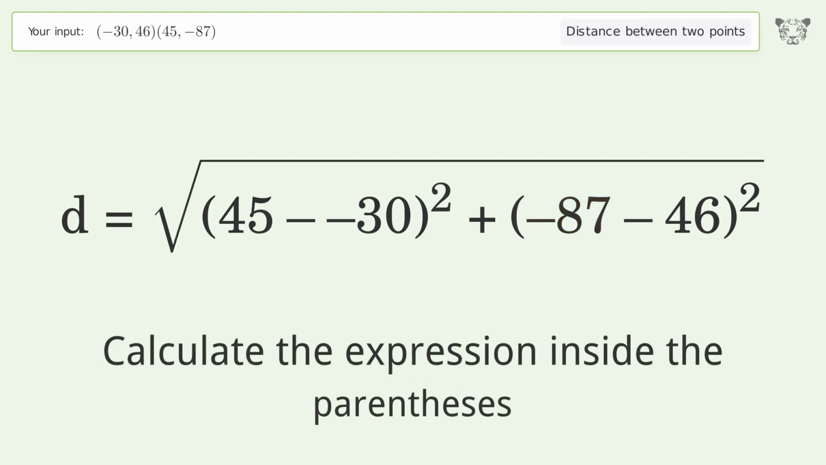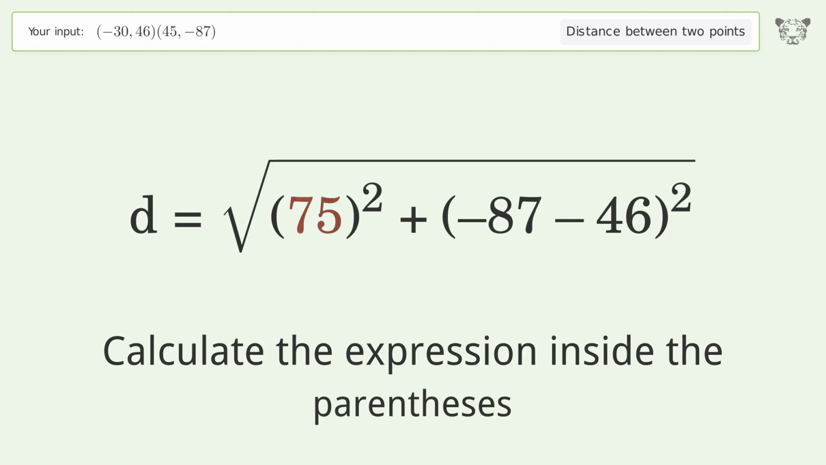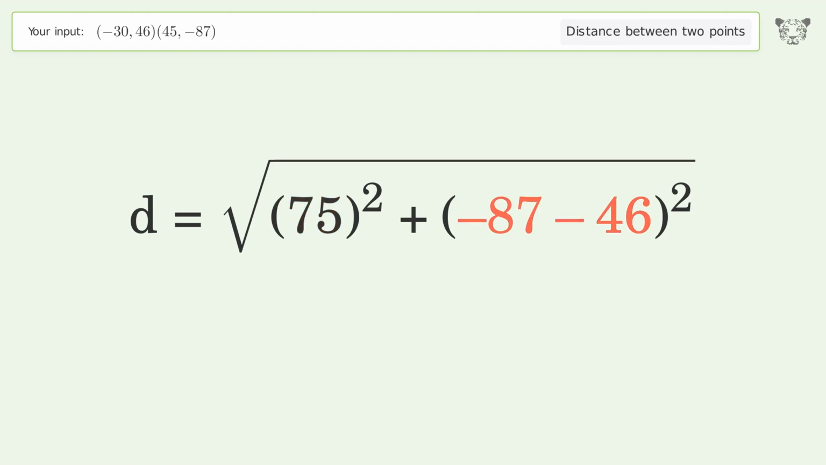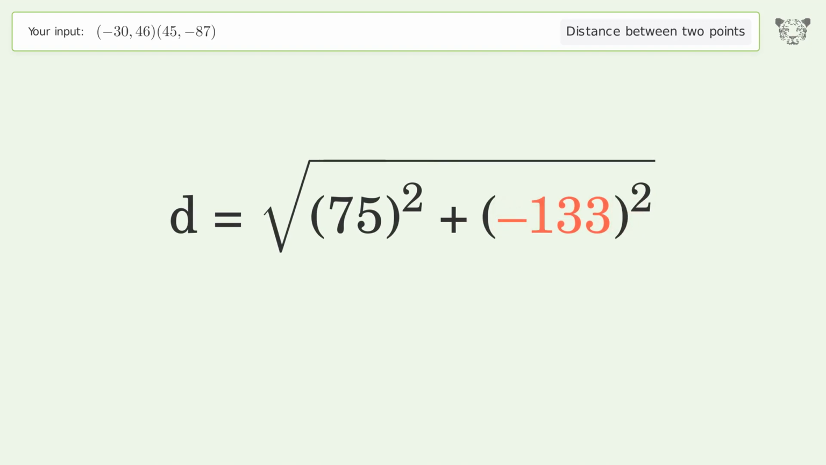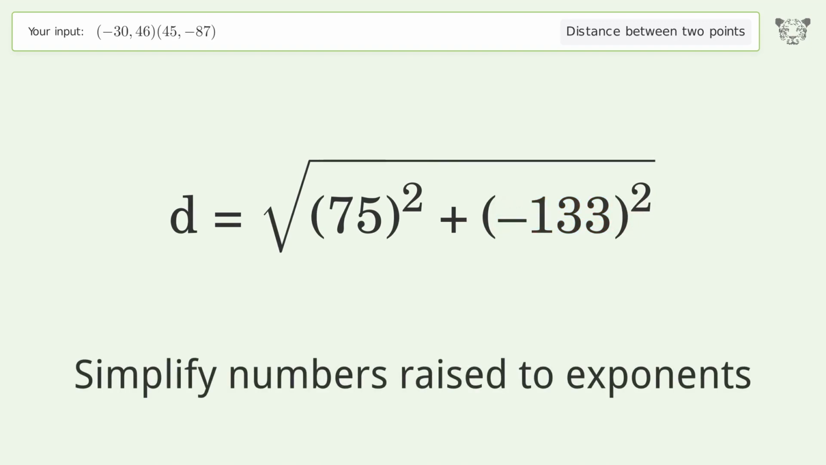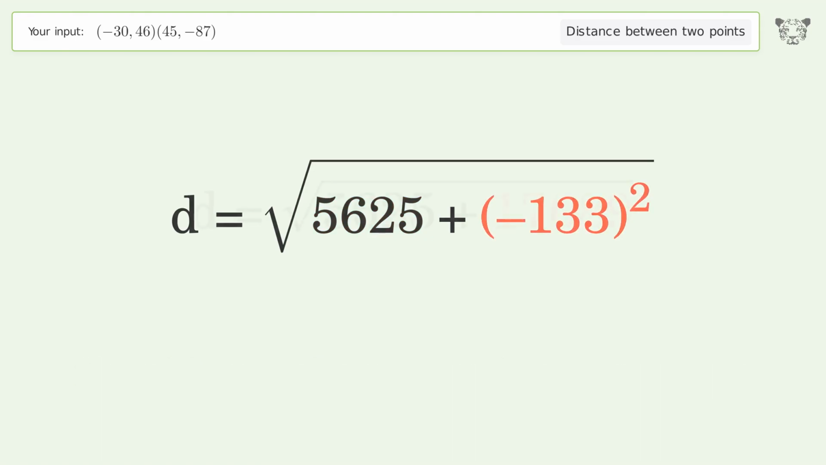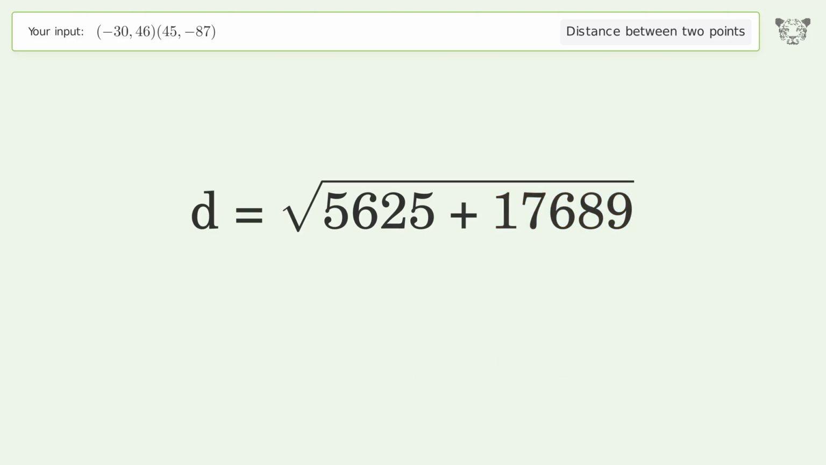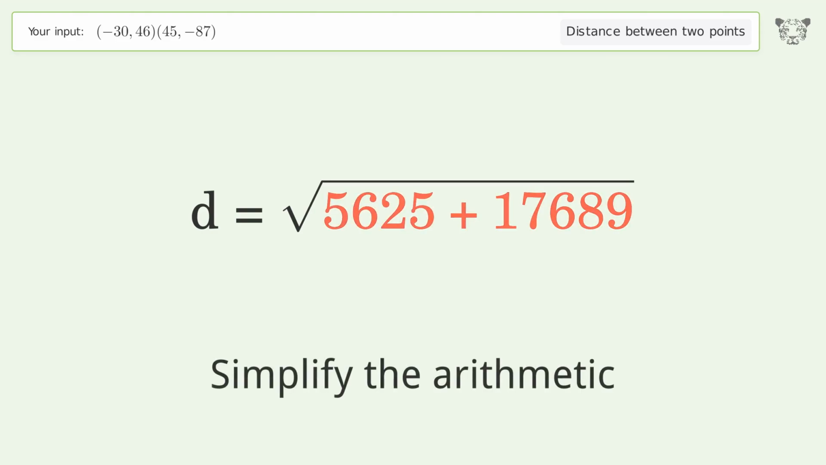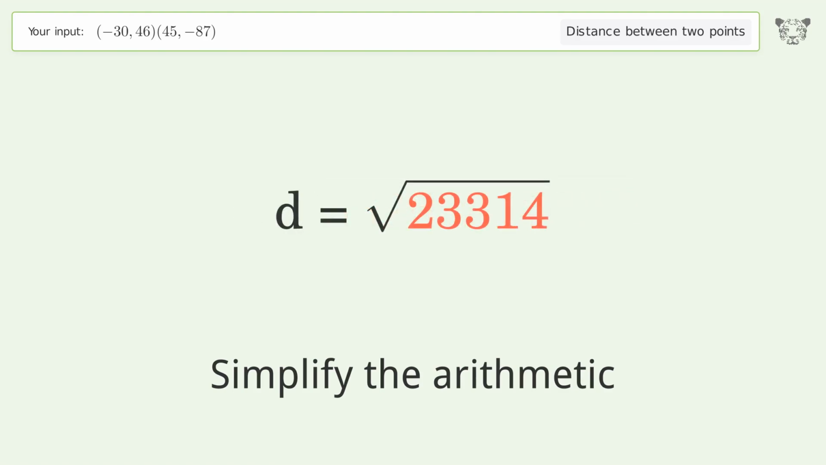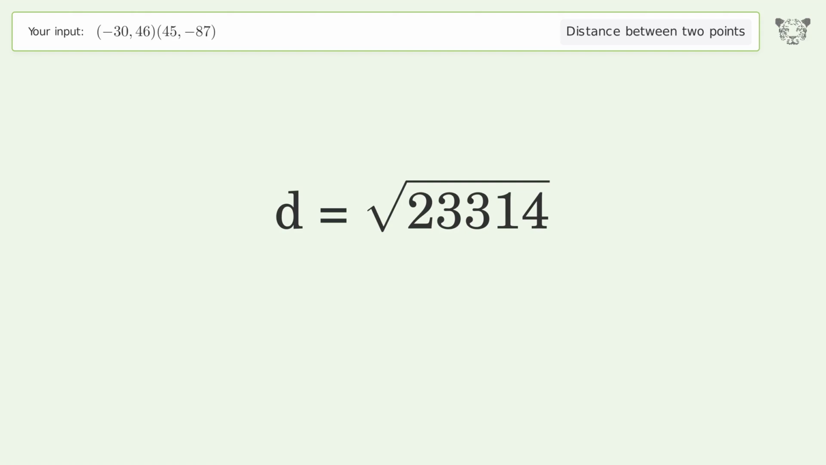Calculate the expression inside the parentheses. Simplify numbers raised to exponents. Simplify the arithmetic. And so the distance between the 2 points is the square root of 23,314, or 152.689.